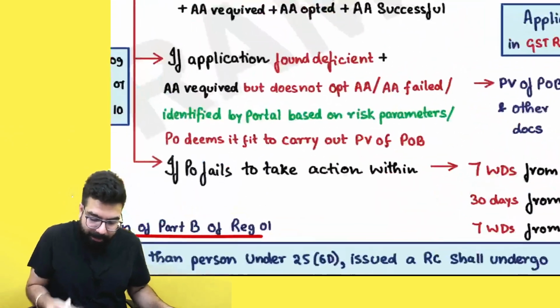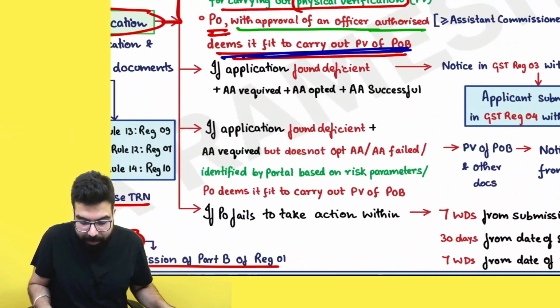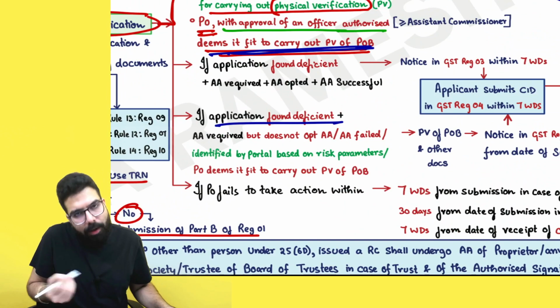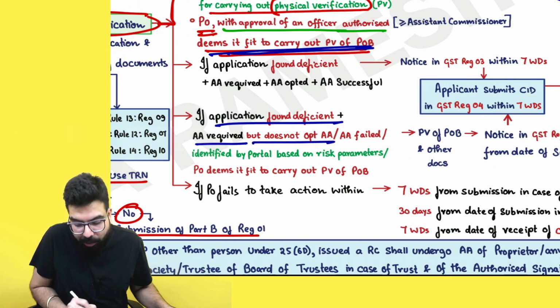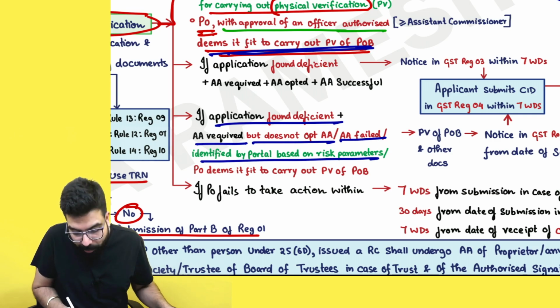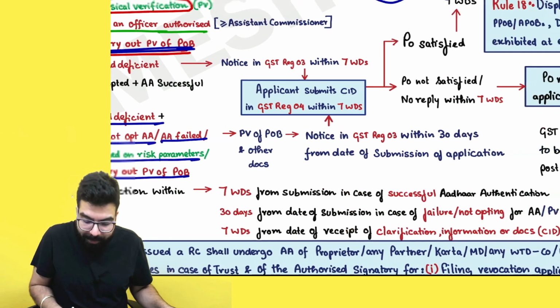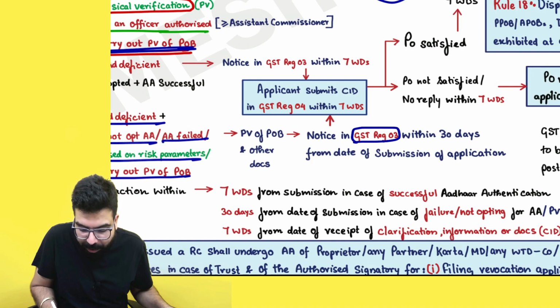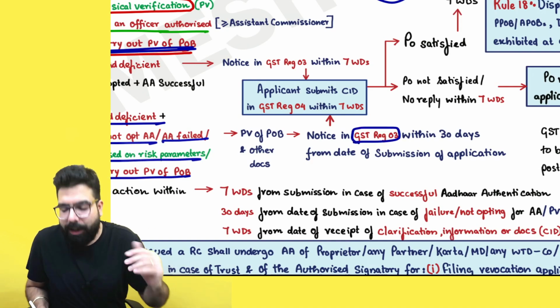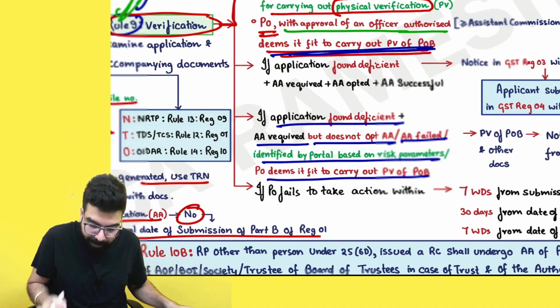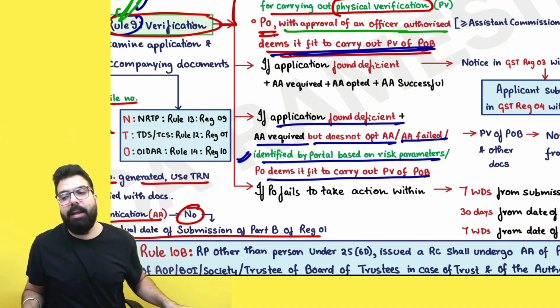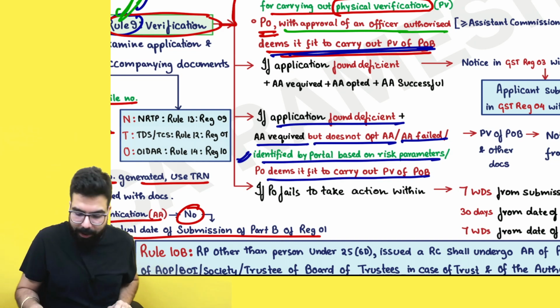Other than this, the same thing which was written down, sir, that application is deficit, plus you are required Aadhaar authentication, you did not opt, Aadhaar authentication failed, or portal has identified you, or the proper officer has identified you. In this scenario also, GST REC 03 ka time limit which was increased to 30 days, same it is 30 days only. But here they have added this word that if portal has identified you, then also they are going ahead and telling the time limit for giving GST REC 03 will be 30 days only. Is the point 100% clear to all?